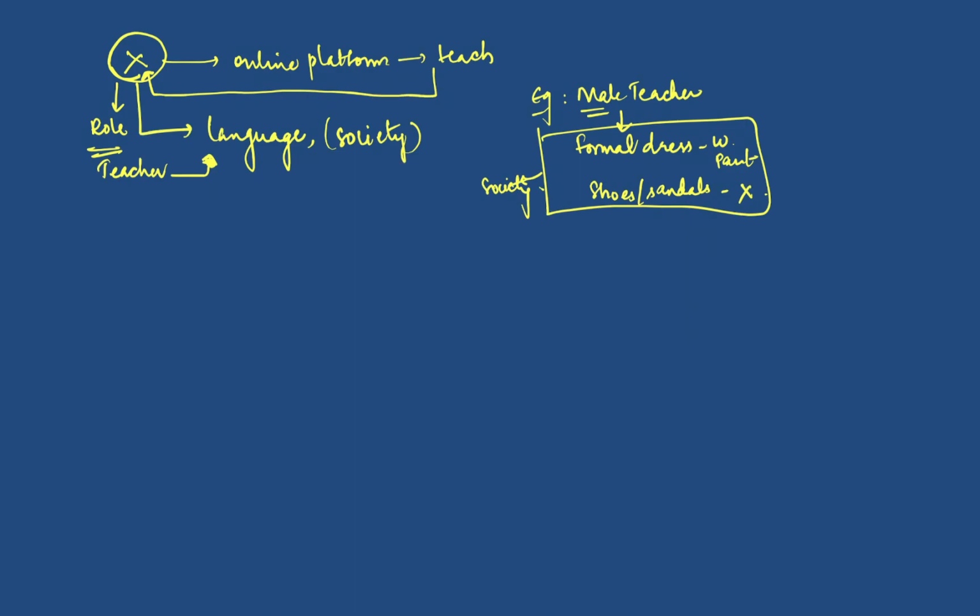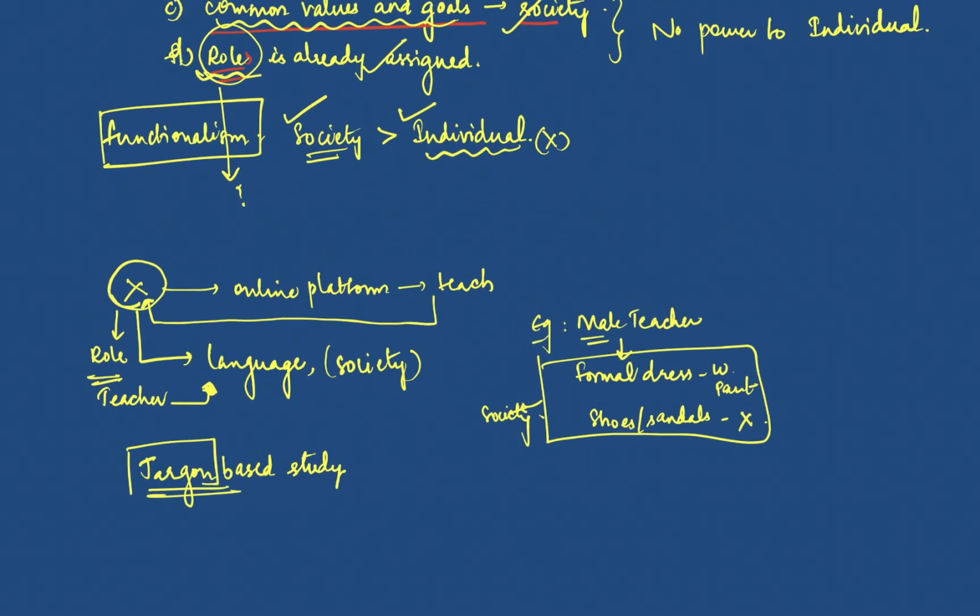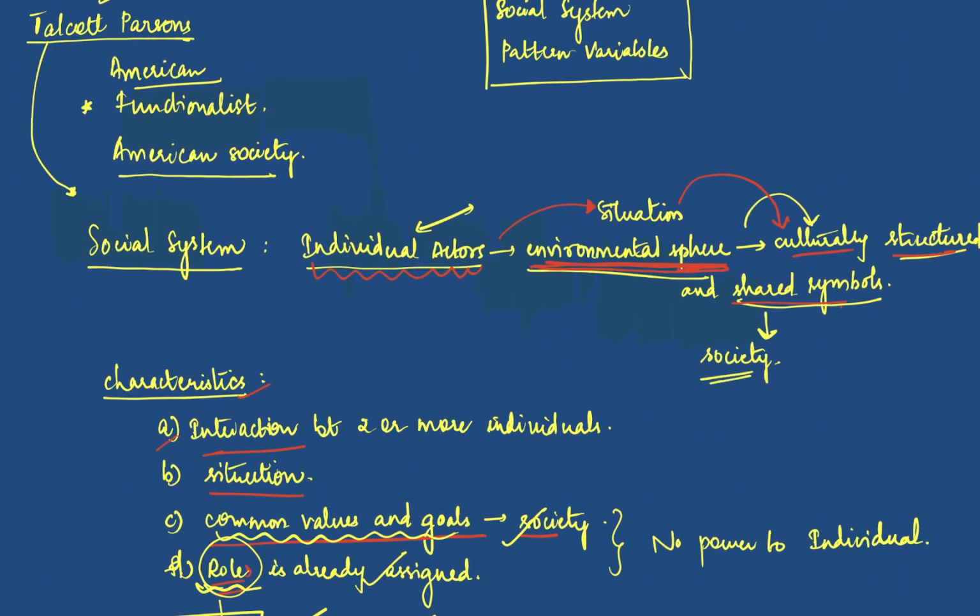So very, very simple. The definition might look very hard or difficult to understand, because Talcott Parsons has made sociology a jargon based study. He unnecessarily brought in a lot of big terms. Jargons are big terms, big English words. Like even in its definition, if you see, you can see individual actor, environmental sphere, culturally structured, shared symbols. All these are big words, right?